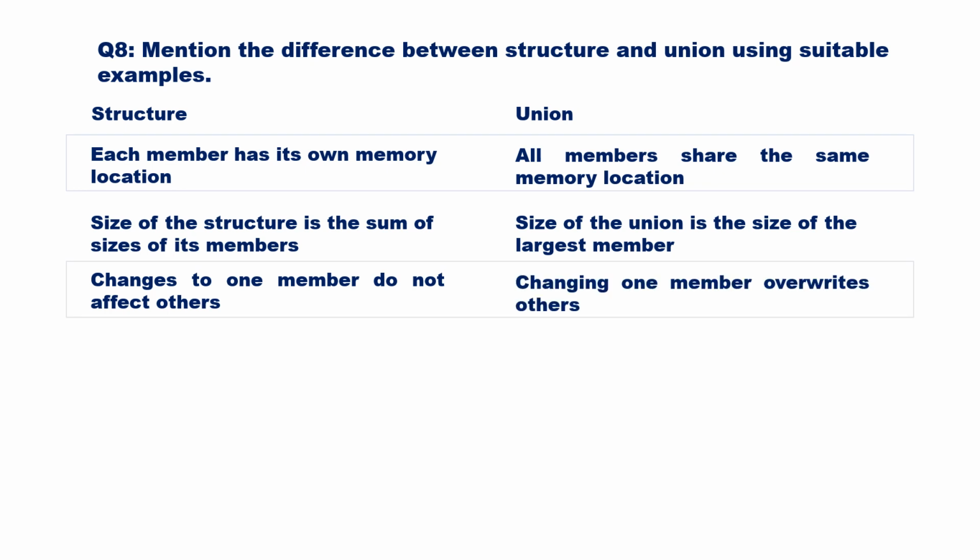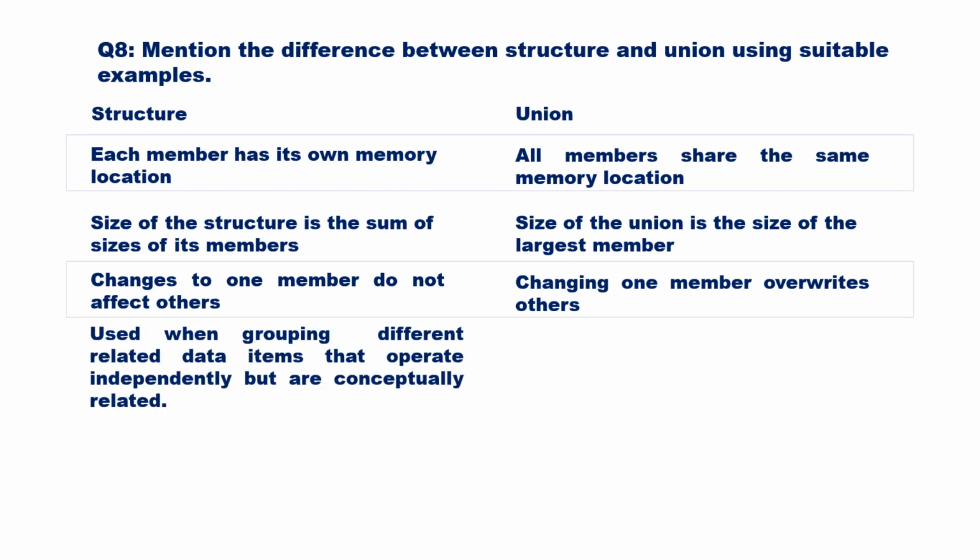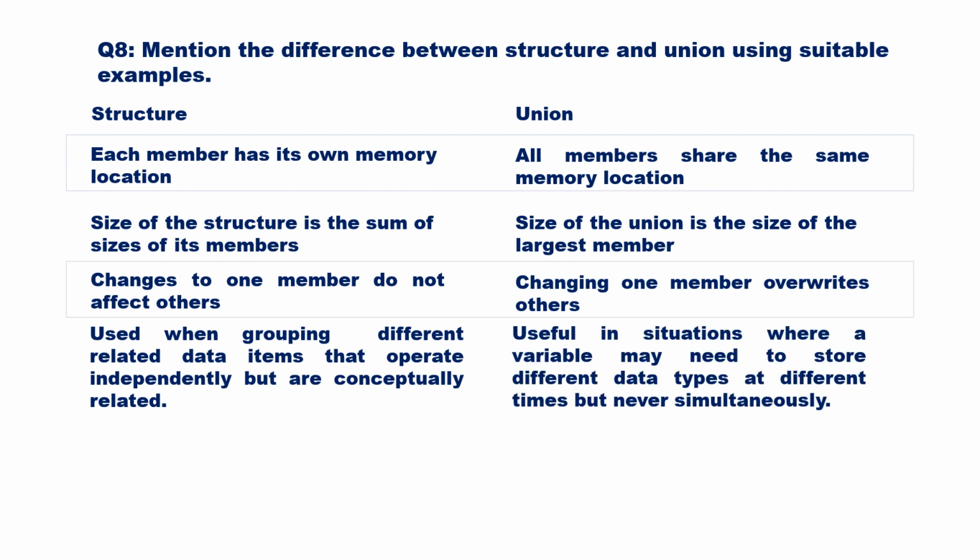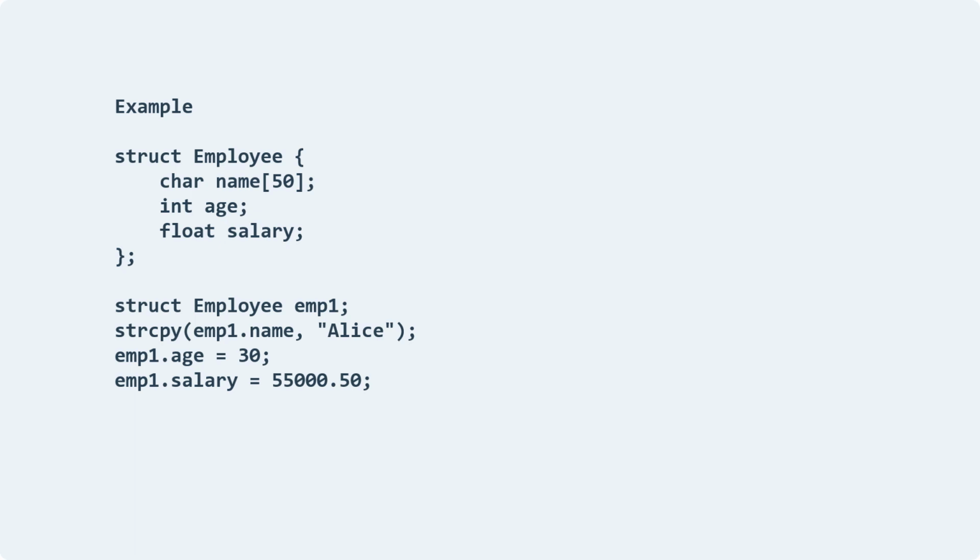You can only access one member of a union at a time. Modifying one member of a union will override the values of other members. Structures are used when you want to group different related data items that operate independently but are conceptually related. Unions are useful in situations where a variable may need to store different data types at different times but never simultaneously. Here is an example.